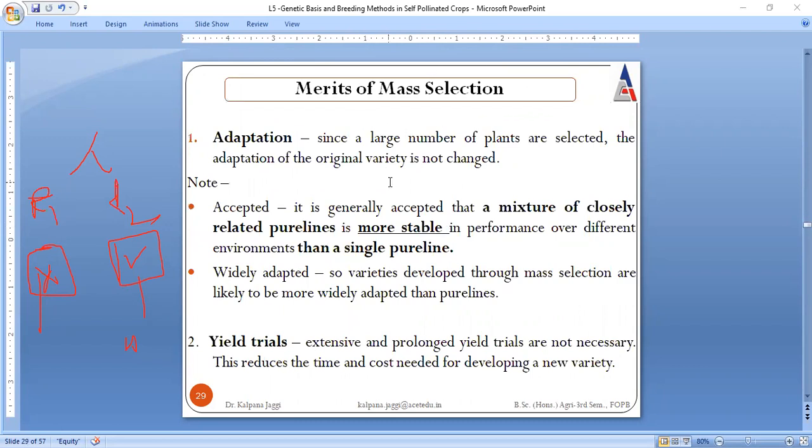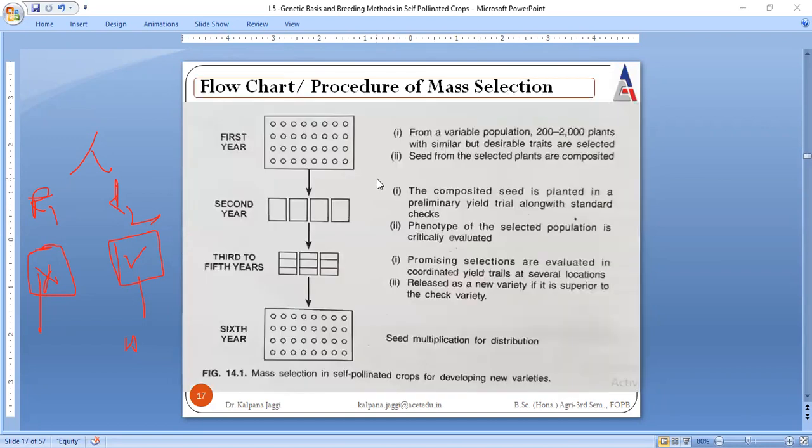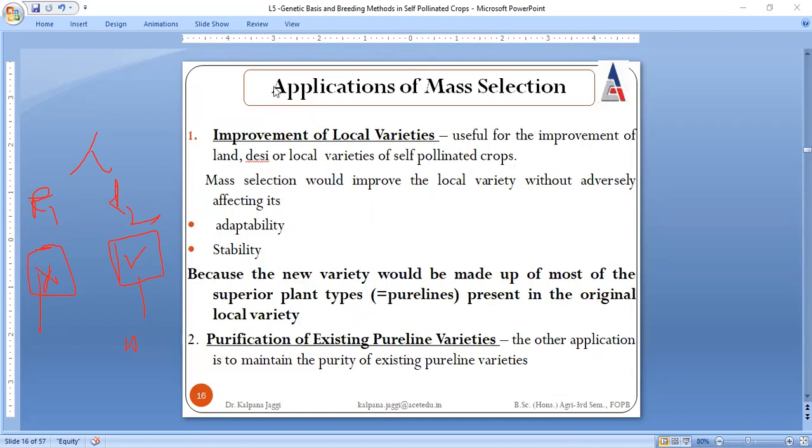Now, first of all, I will let you know the applications of mass selection. What are the applications of mass selection? See, we had local varieties. These are local varieties, because local varieties can only have similar phenotypes.